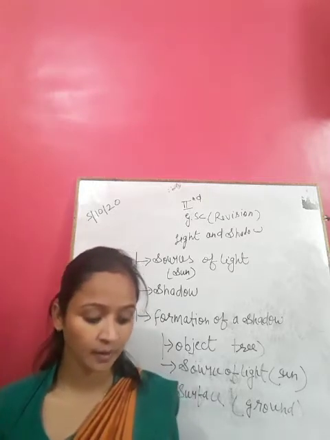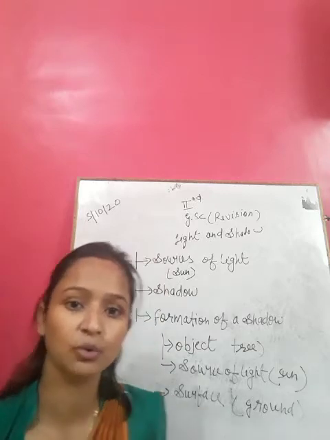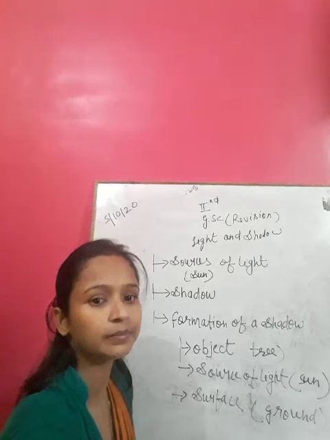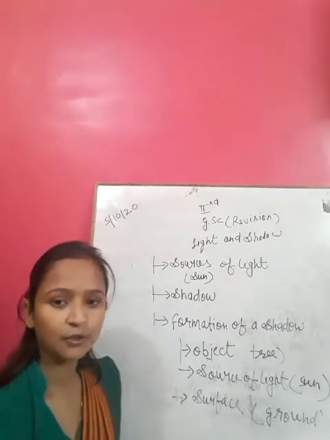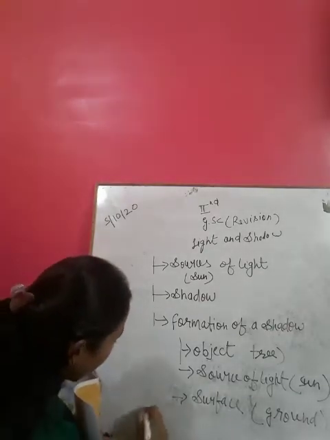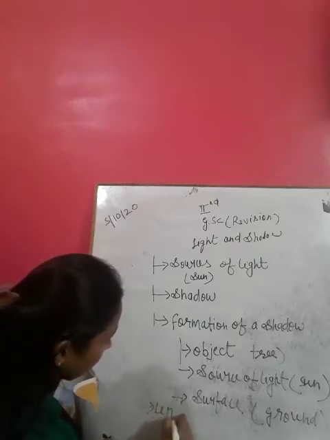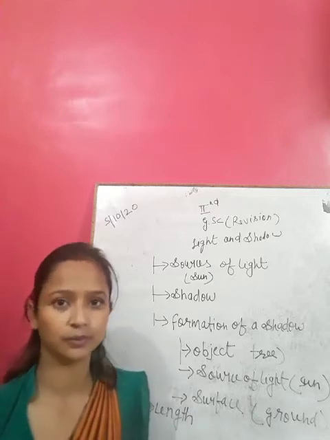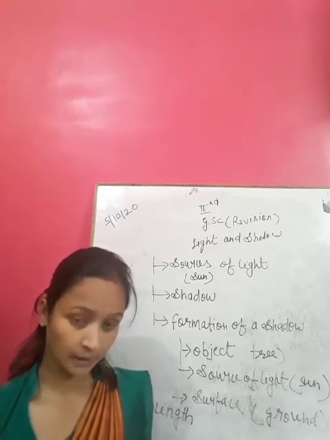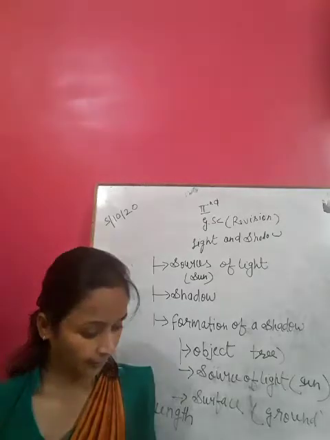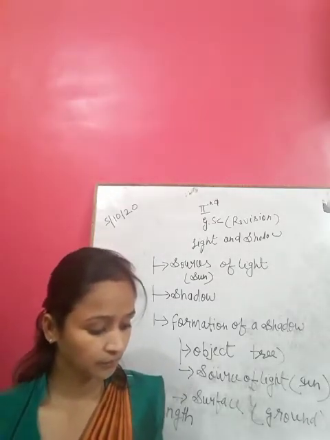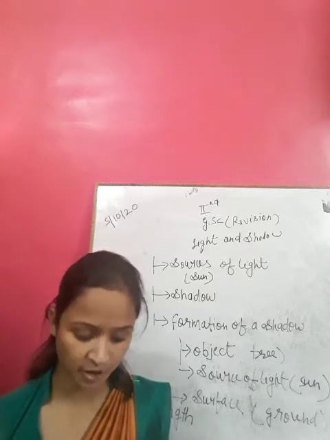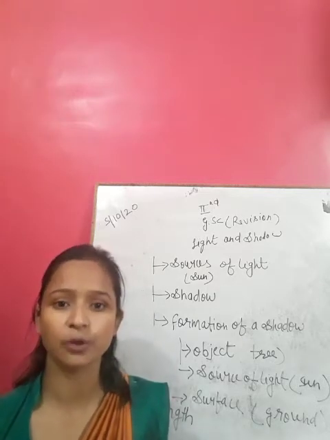Length of shadow. Shadows change in length and direction at different times of the day.